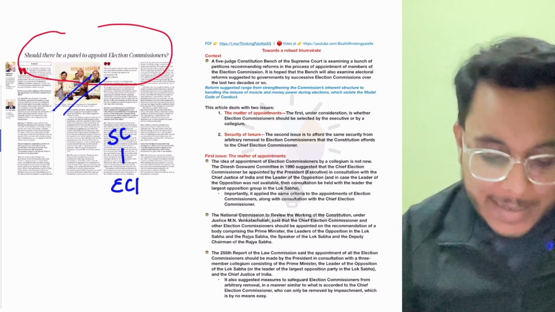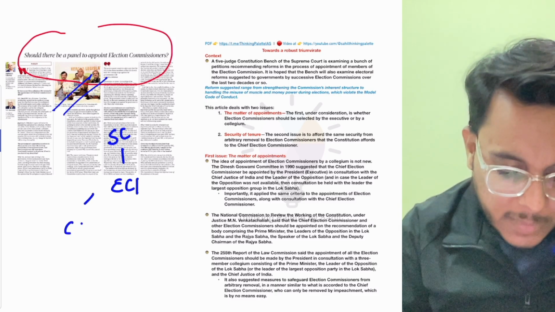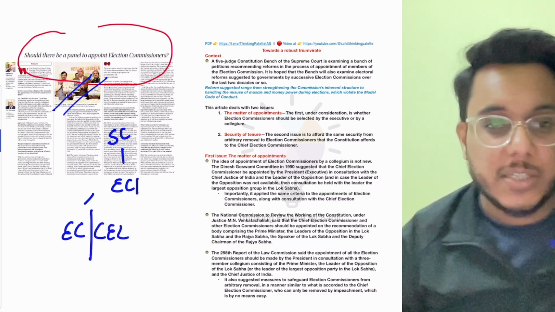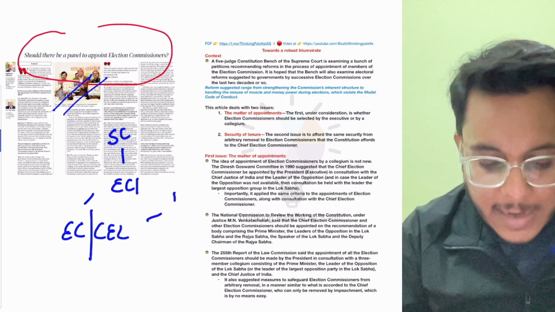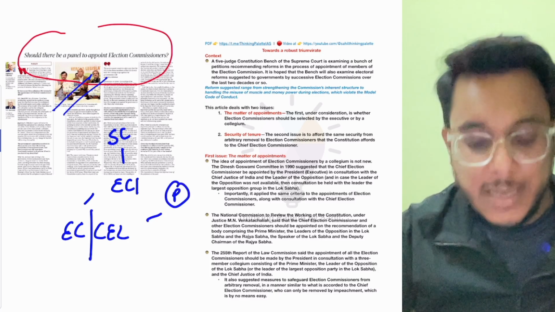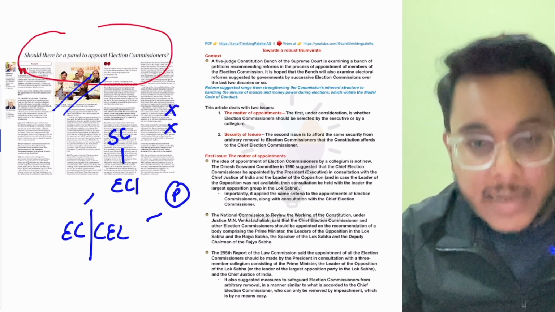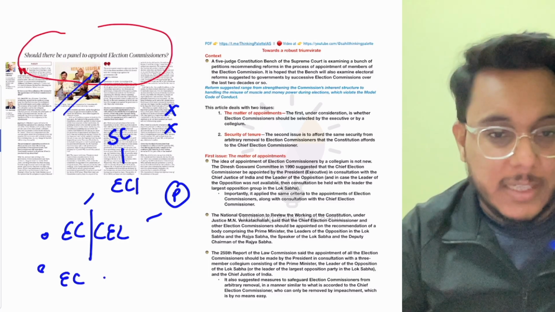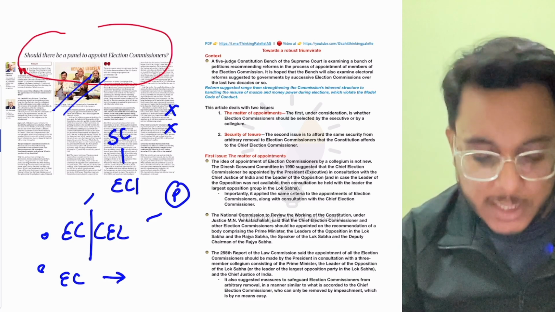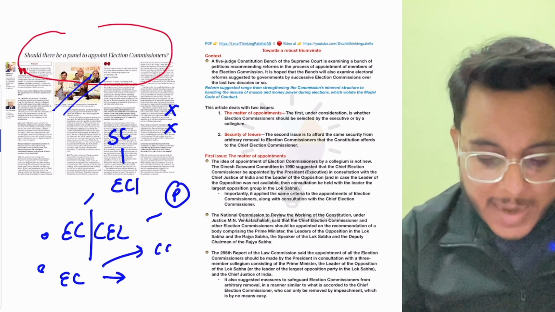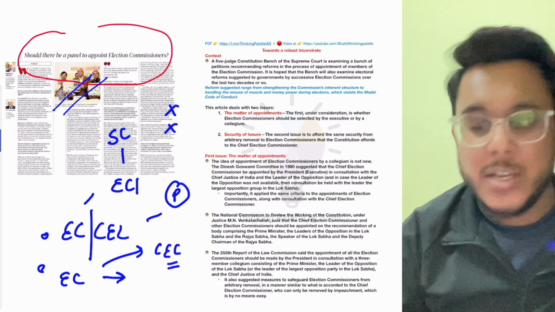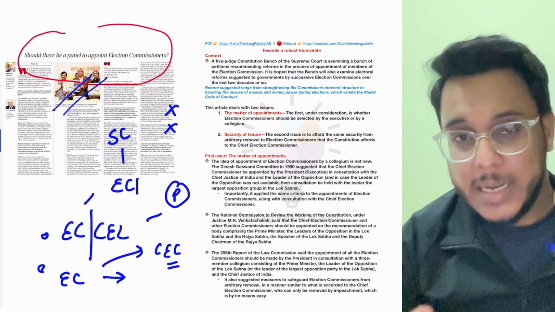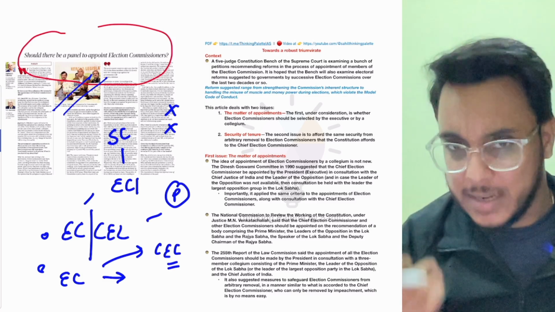It is being said that, number one, the election commissioners and the chief election commissioner are being appointed directly by the government through the president. So they might not be independent or autonomous at certain times. Moreover, the election commissioner is not given security of tenure, because an election commissioner can be removed on the recommendation of the CEC. So there are issues regarding the functional autonomy and independence of the election commissioners.